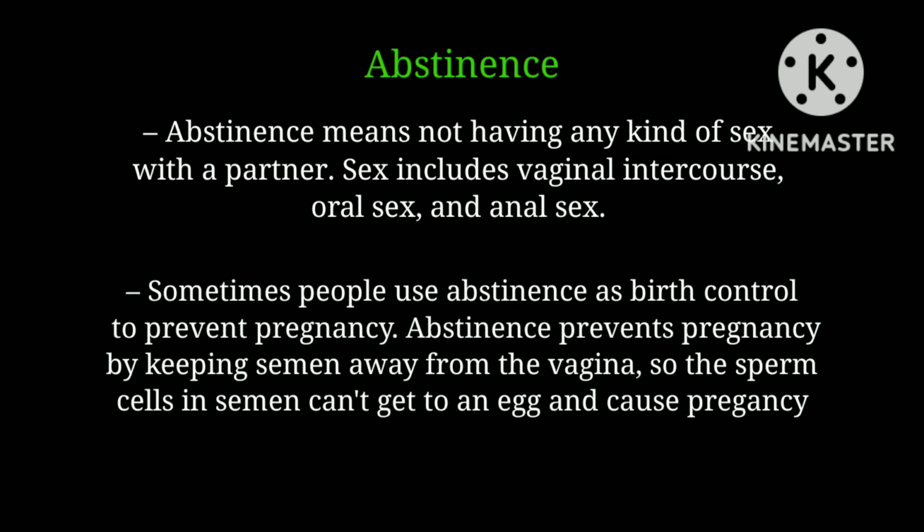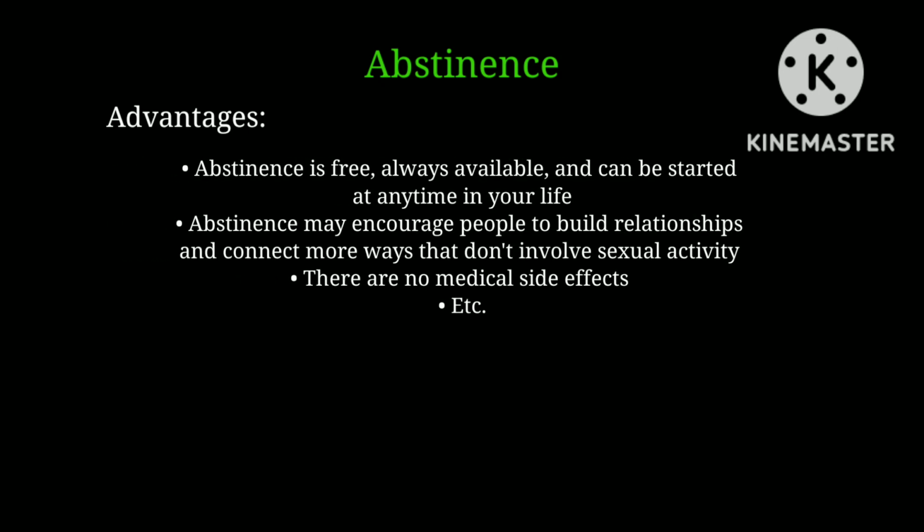Sometimes people use abstinence as birth control to prevent pregnancy. Abstinence prevents pregnancy by keeping semen away from the vagina so the sperm cells in the semen can't get to an egg and cause pregnancy. The advantages of abstinence are: abstinence is free, always available, and can be started at any time in your life. Abstinence may encourage people to build relationships and connect in ways that don't involve sexual activity.